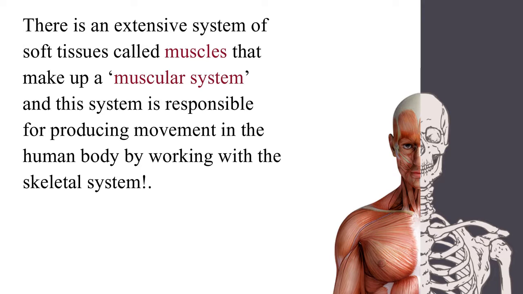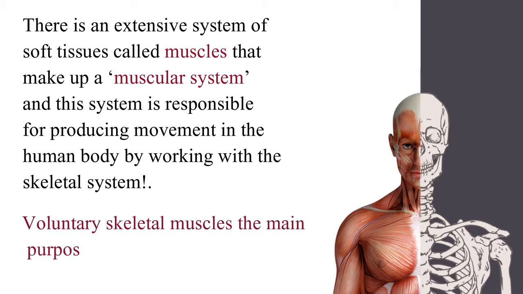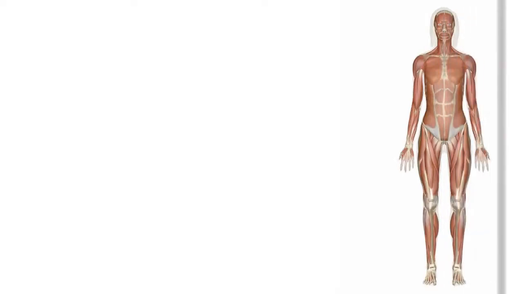Humans and other advanced organisms have this muscular system composed of different types of muscles that make up the heart, muscles in our organs like the intestines and stomach, and the voluntary skeletal muscles, the main purpose of which is to help us move. The muscular system is also closely attached to our skeletal system. The nervous system is also linked to the muscular system. The muscles and tendons work together to bring about movement.